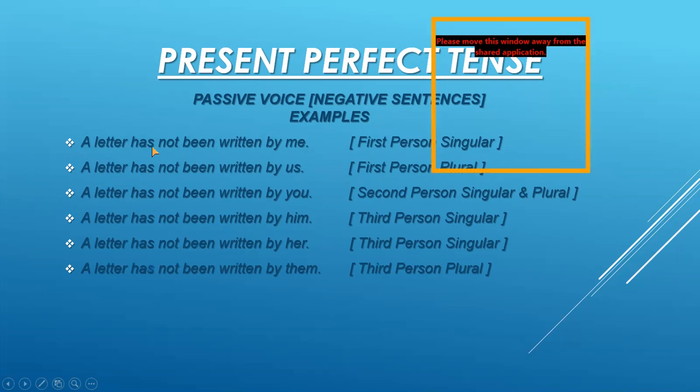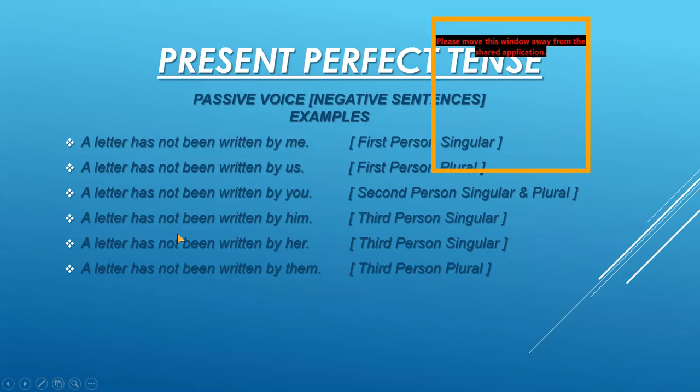A letter has not been written by me, full stop. A letter has not been written by us, full stop. These are the examples for first person singular and plural, and you can see that I have taken the object as a singular object, so I have used the helping verb has with not and then be. A letter has not been written by you. This is the example for second person singular and plural. Remember that you is the only pronoun which remains you in the subject and objective case as well.